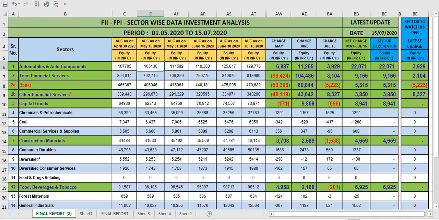Like the same, I did from 30th April to 15th July. You can see 30th April, then 15 days later 15th May, then 31st May, then 15th June, then 30th June and 15th July. So these are the data I have, like 1, 2, 3, 4, 5 and 6 periods, from 1st May to 15th July, because 30th April is the closing date. Now we will try to understand how to analyze this.